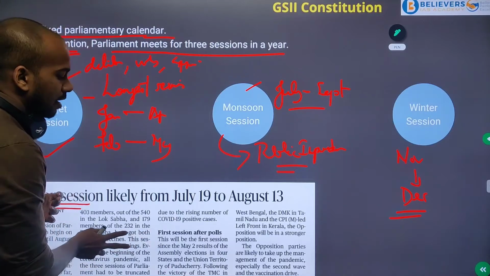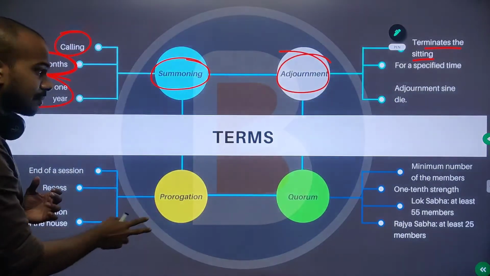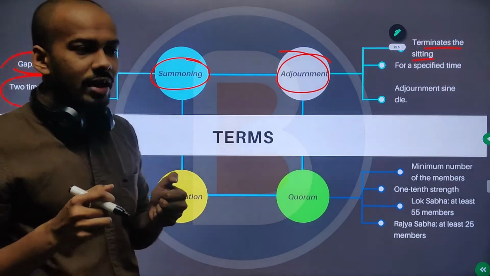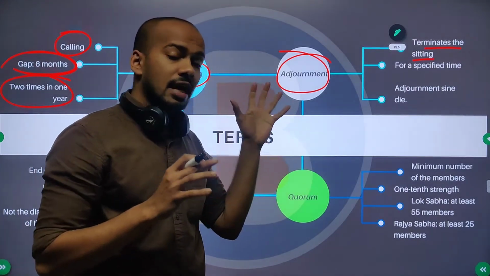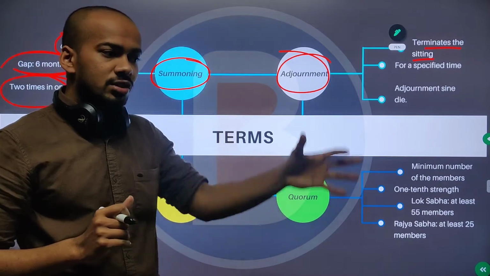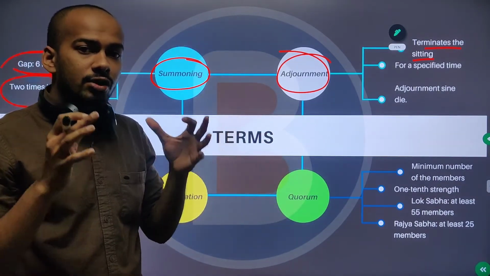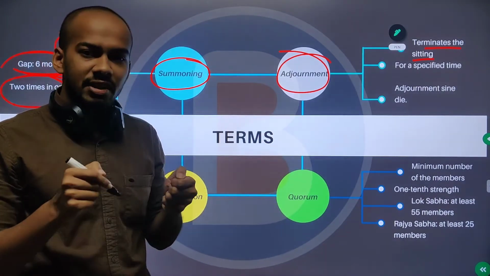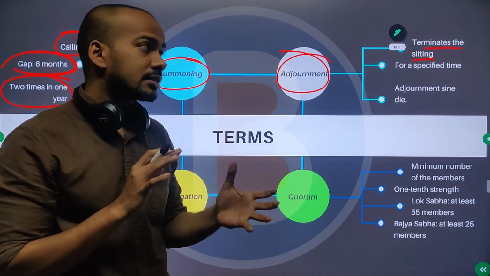That is called a session. But in a session there will be multiple sittings. When it comes to a sitting, the Parliament sits to meet, discussing a specific issue for a specific limited time period.